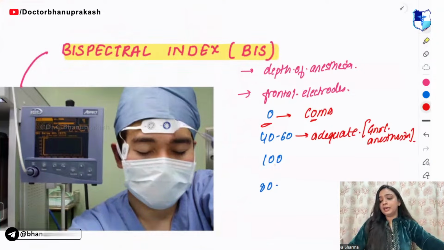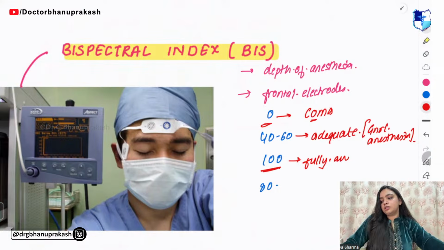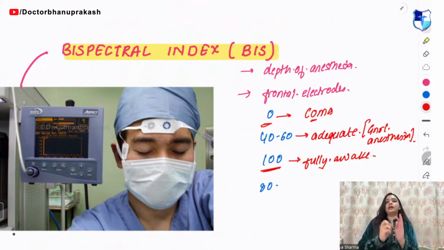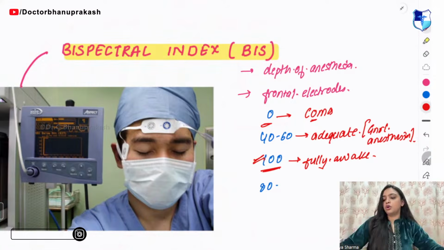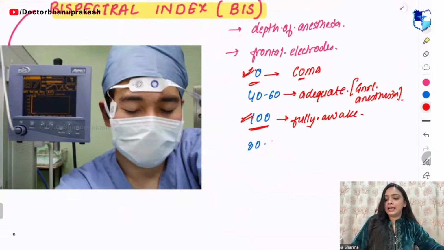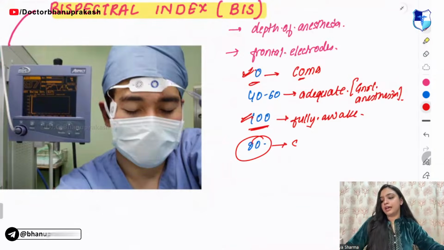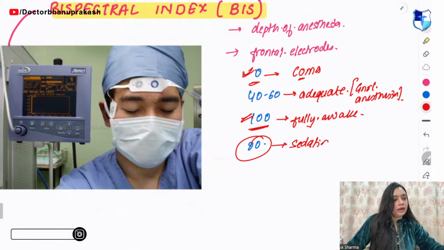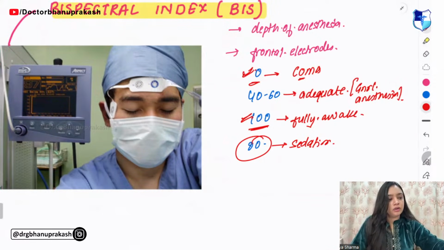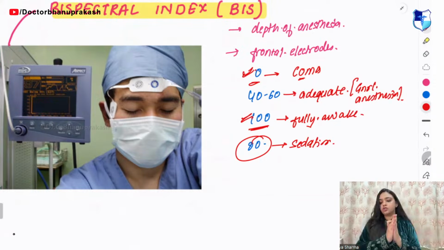Now 100 means the person is fully awake. And 80 is used for sedation.